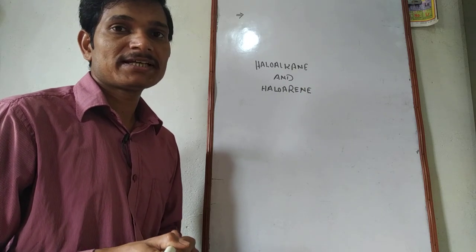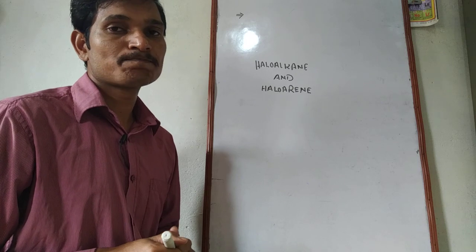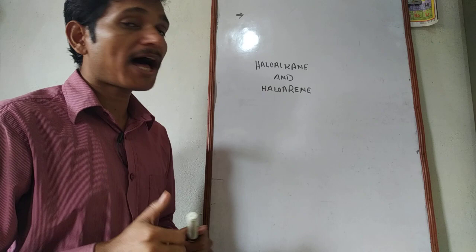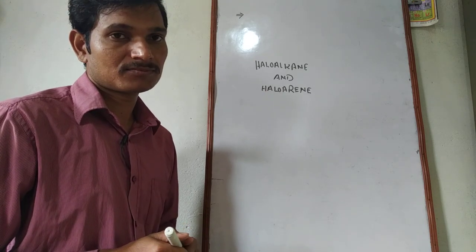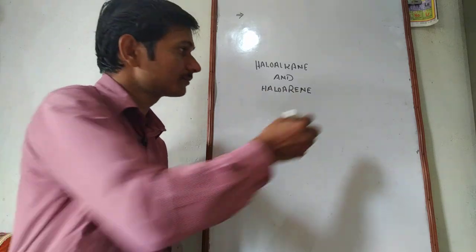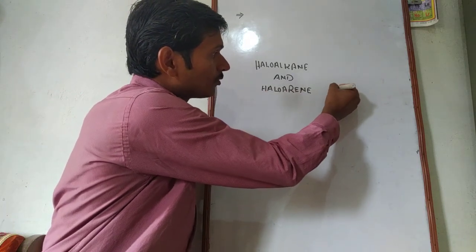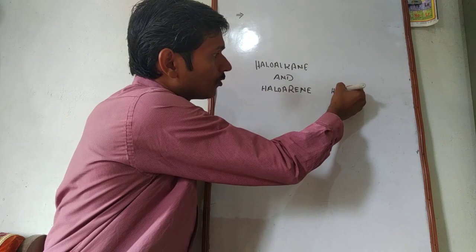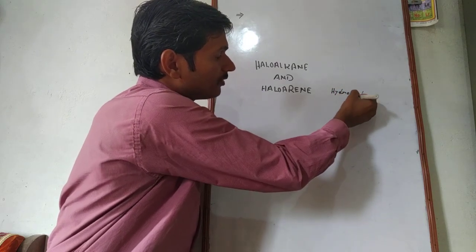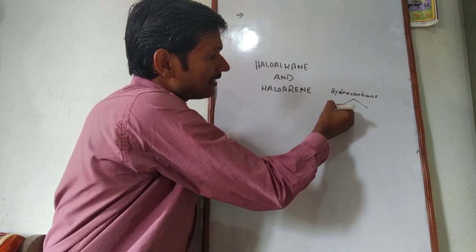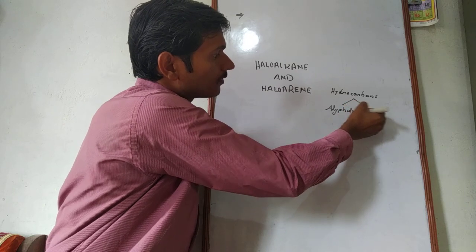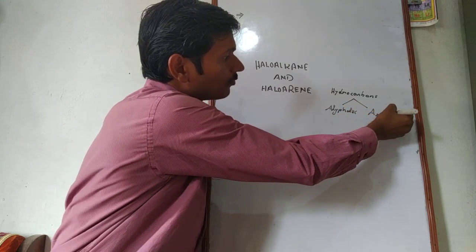The definition of haloalkane and haloarenes can be given in such a way: hydrocarbon, whether it may be aliphatic or aromatic. As we know, hydrocarbons may be aliphatic or aromatic.